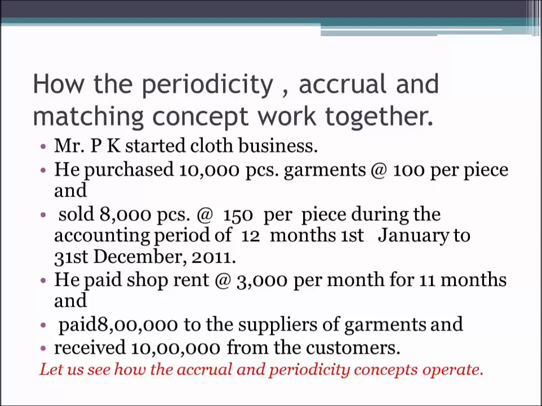So now let us see how the concepts of accrual, periodicity and matching will operate and how these points will be imbibed into one financial statement, how it will all be shown, how accrual concept will operate, how periodicity concept will operate, and how the matching concept will operate while we prepare the financial statement of Mr. PK.